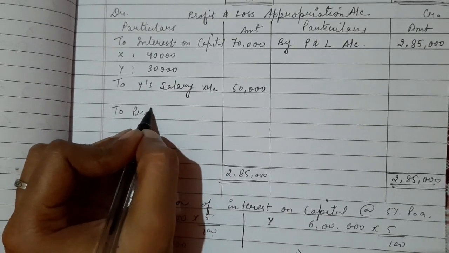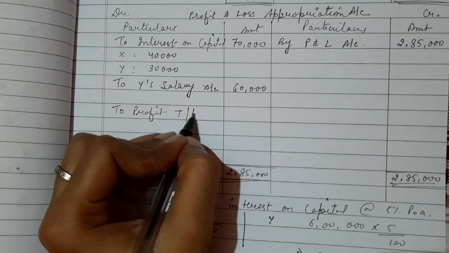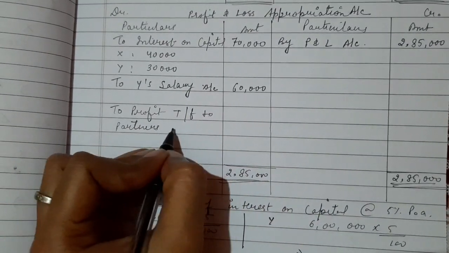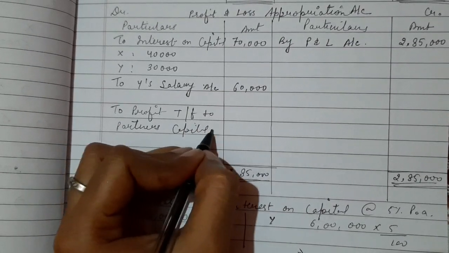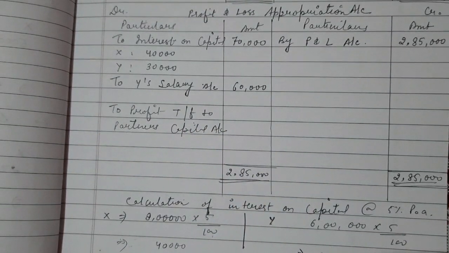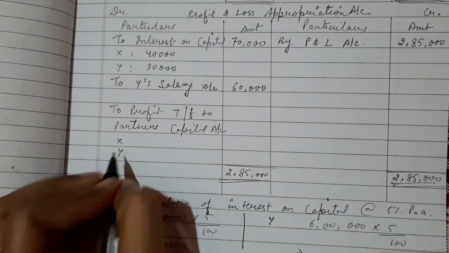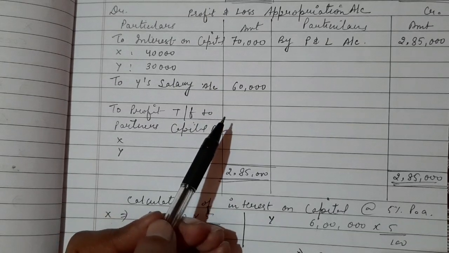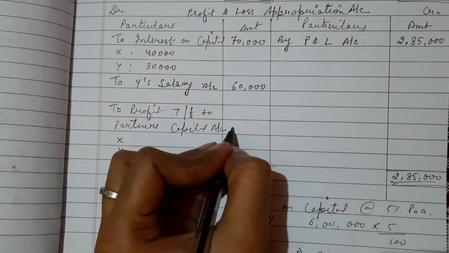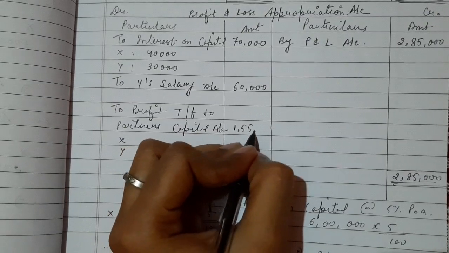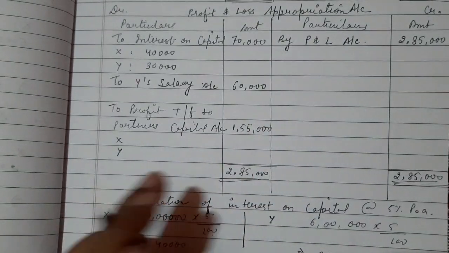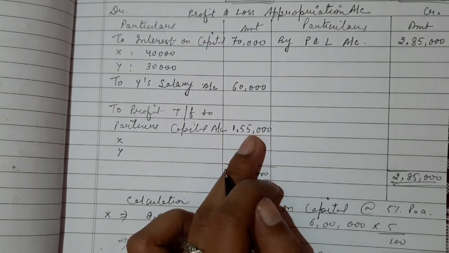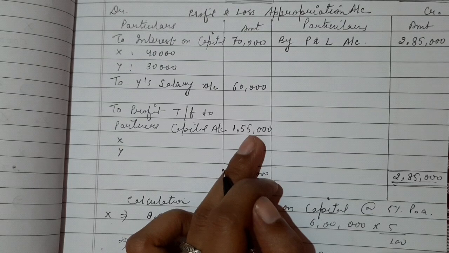Find out the balancing amount, students. To profit transferred to partners capital account, to X and to Y. So balancing amount is 2,85,000 minus 70,000 and 60,000. So the divisible profit is 1,55,000 rupees. And we will distribute this 1,55,000 rupees in the profit sharing ratio, which is 3:2.